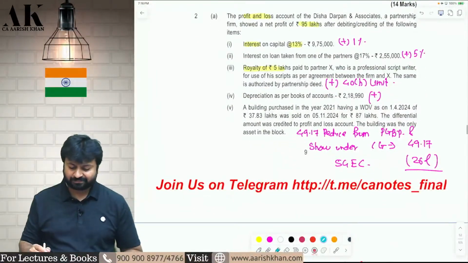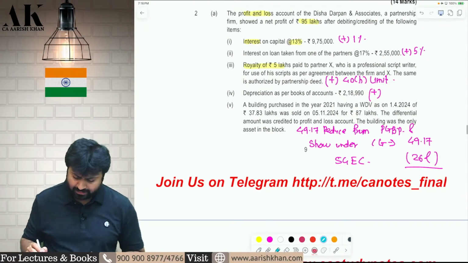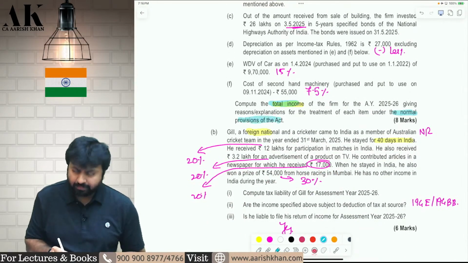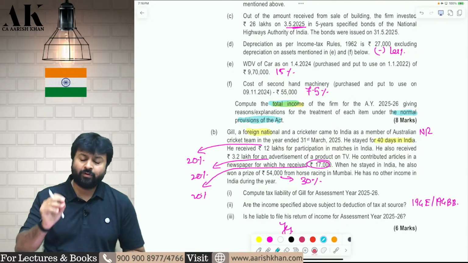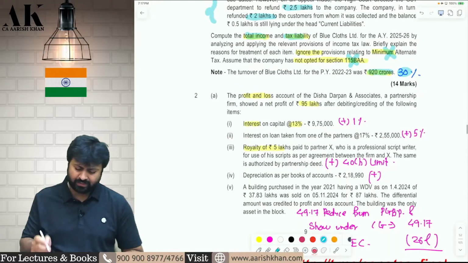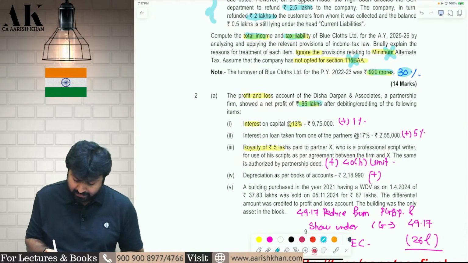Next question. This is a question on partnership firm. What they want from us? They want total income, but as per the normal provisions, they don't want as per AMT. They want as per the normal provisions. Let's start. This is also a copy paste question we have done earlier. The net profit as per P&L is 95 lakhs.